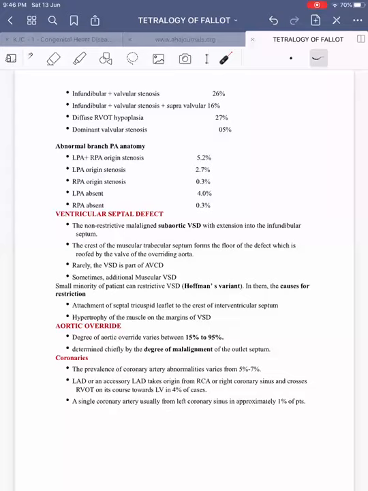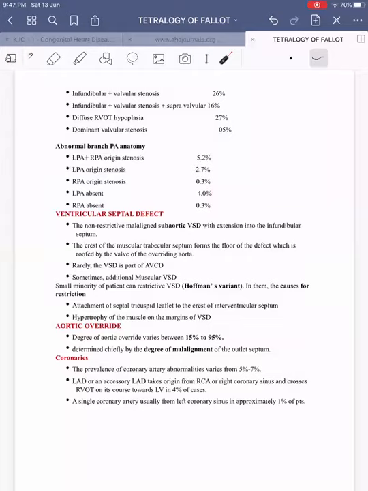Coming on to abnormalities of the pulmonary artery and its branches. There was LPA and RPA origin stenosis in 5.8%, this being the most common, followed by LPA origin stenosis in 2.7%, RPA origin stenosis in 0.3%. So LPA origin stenosis is more common. Even absent LPA, if there is absence of one of the pulmonary arteries, then also that is more commonly the left pulmonary artery. Here it is given as 4%, and LPA origin stenosis is also 2.7%. So that's about the anatomy of the right ventricular outflow tract obstruction.